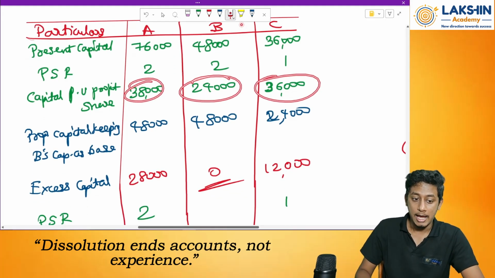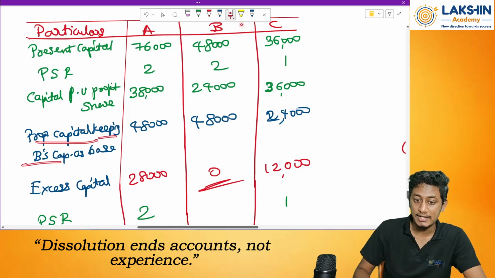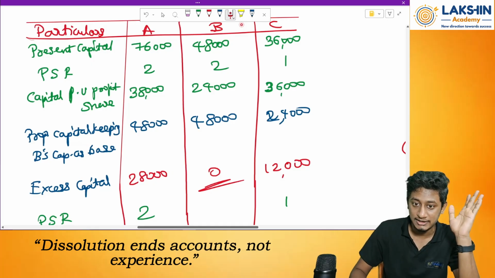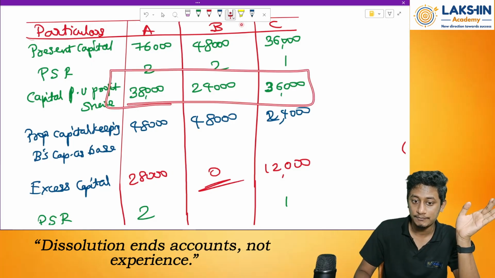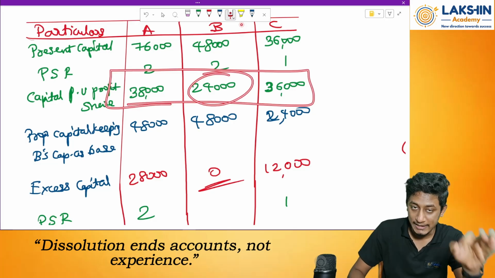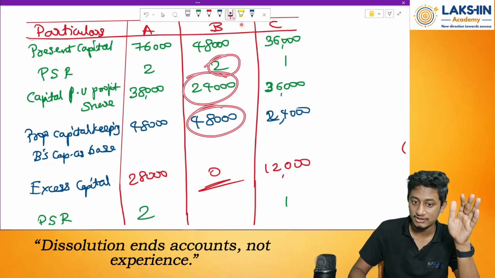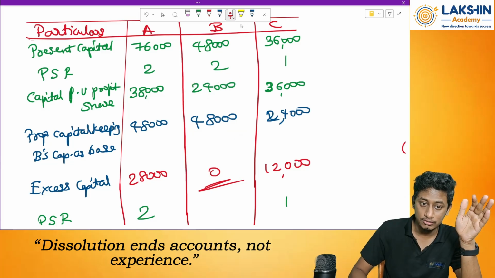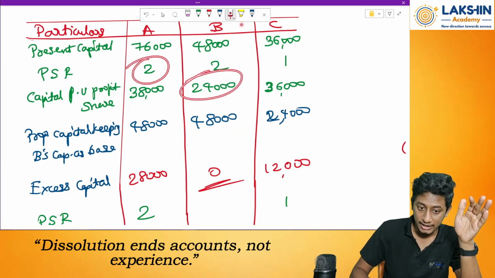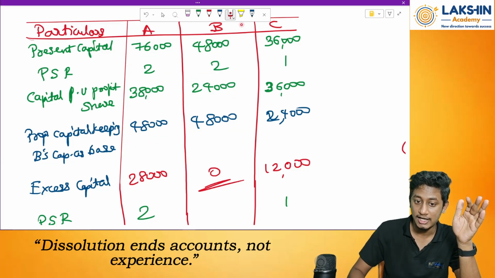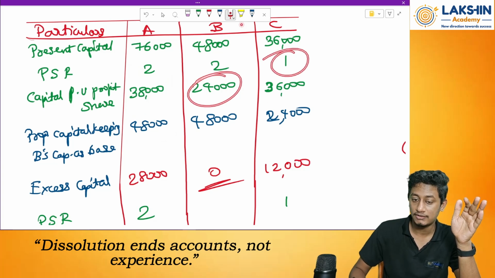Then find out the proportionate capital keeping the least one's capital as base. Which is the least one over here? It is 24,000. So keep it as a base and find out the proportionate capital. So 24,000 into 2 is 48,000. 24,000 into 2 again is 48,000. Then 24,000 into 1 is 24,000.